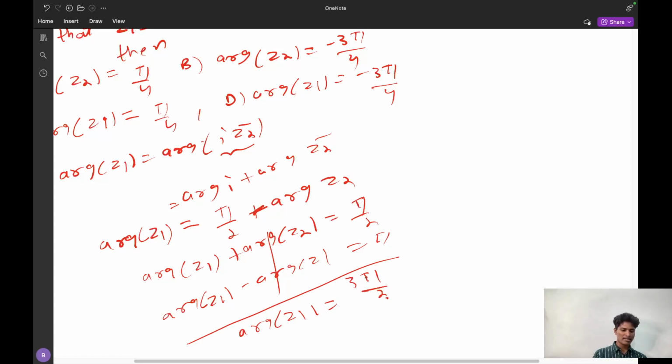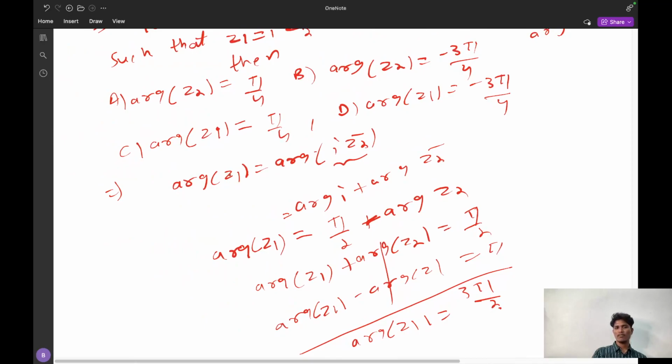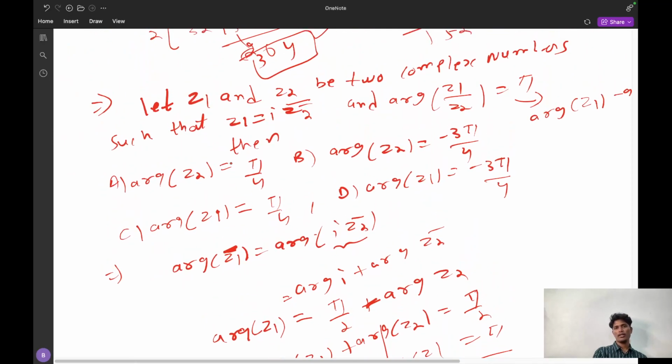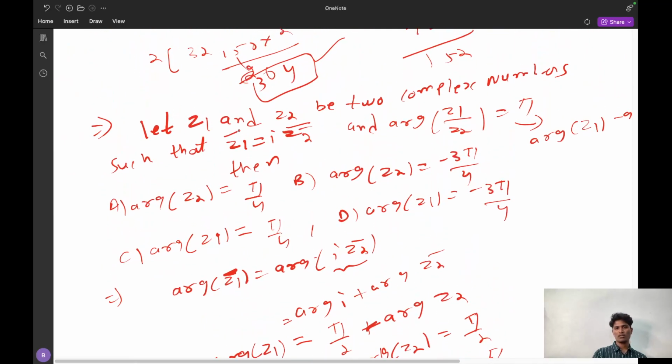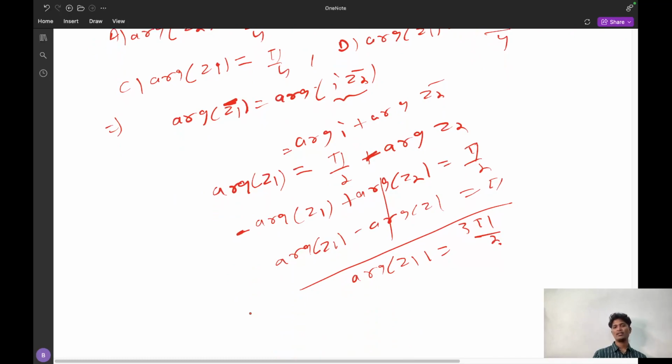So Z1 argument is, one second guys. Sorry guys, here I have committed one mistake. This is not Z1, it is Z1 bar. It is not Z1 in the question, it is Z1 bar. So if it is Z1 bar, it is negative. This is negative, so we cannot subtract, or we can add them.